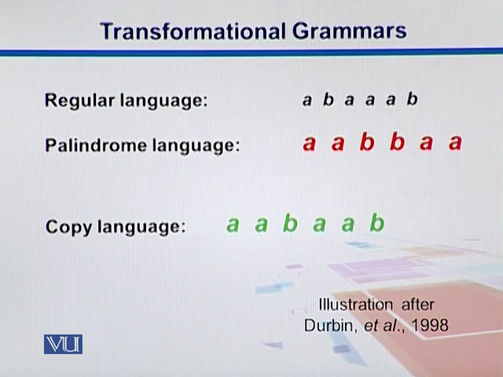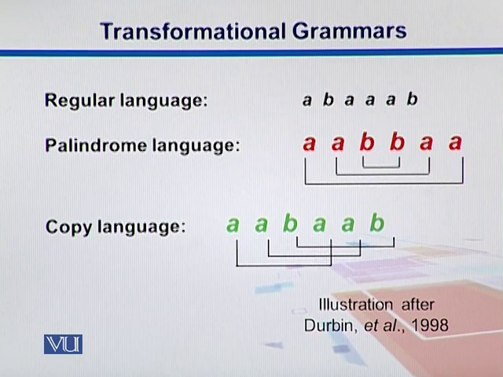In palindromes, we see those sequences are replicated, just like one half of it is the replica or the mirror image of the second half. So we have AAB and then we have BAA. In the copy language, we have the same sequence repeated. So we have AAB, AAB. This is how these different elements correspond to one another.